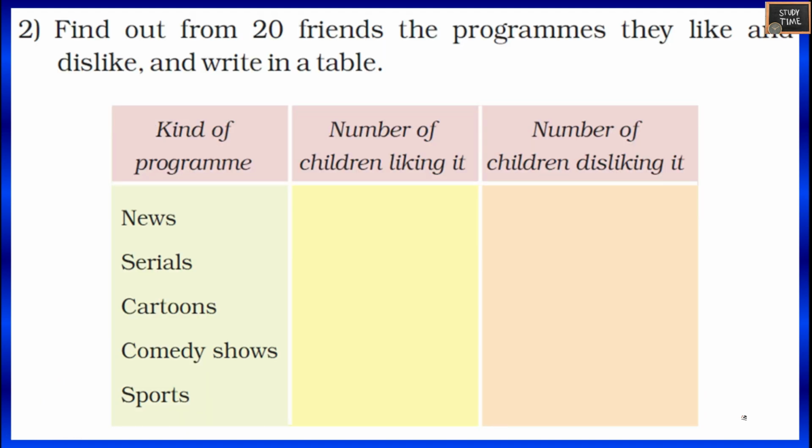Next, find out from 20 friends the programs they like and dislike and write in a table. So here you have to write the number. So number you have to write, example 10, 7, 3, 2, 5, here 4, 3, 2, 5, 4.